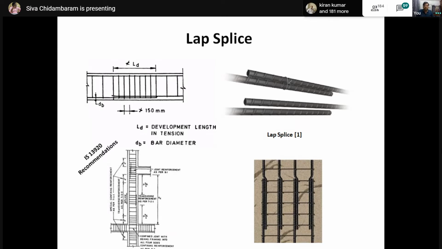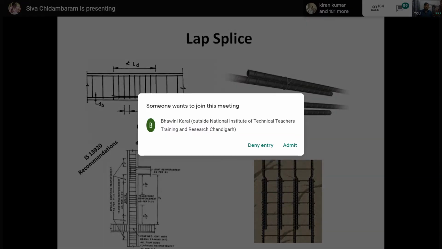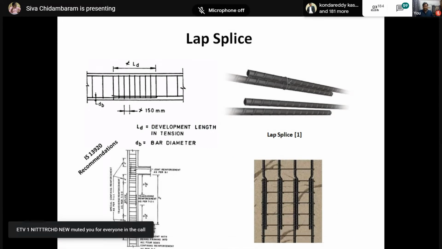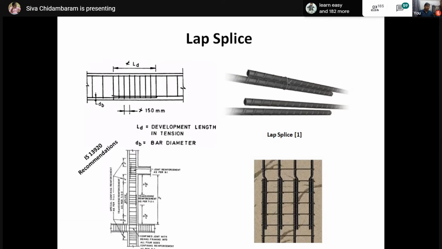Lap splices should not be in just any location, and are recommended in certain locations. The reason is, when we provide lap splices in a conventional way by lapping two reinforcement bars, the two bars provide continuity, but no physical connectivity. They are just lapped together and bound by steel binding wires. And wherever we provide laps, we have to go for critical confinement, as you are seeing in the slides.